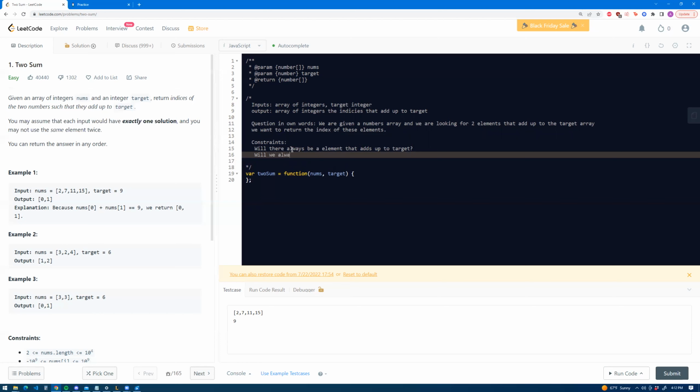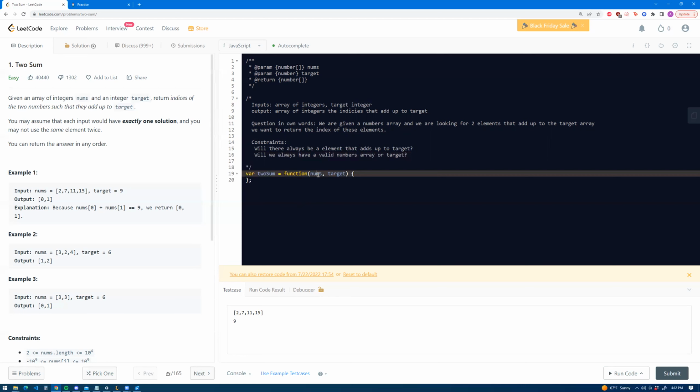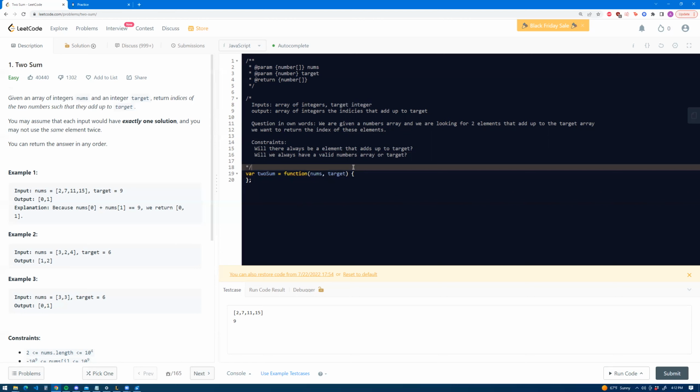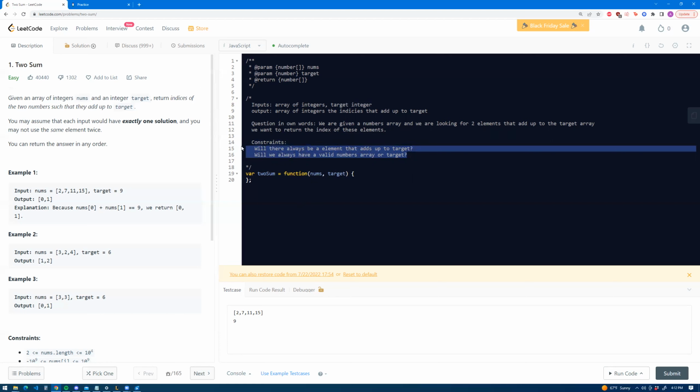will we always have a valid numbers array or target? This is basically asking whether numbers is always an array of integers, because it could possibly be an array of strings, and then we have to take care of an edge case like that. So I like to make sure that I have all the constraints listed before attempting the problem.